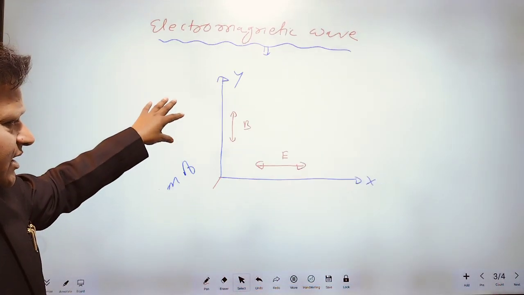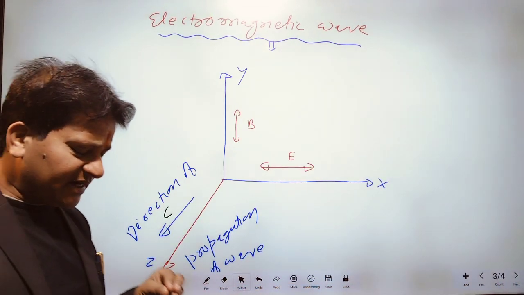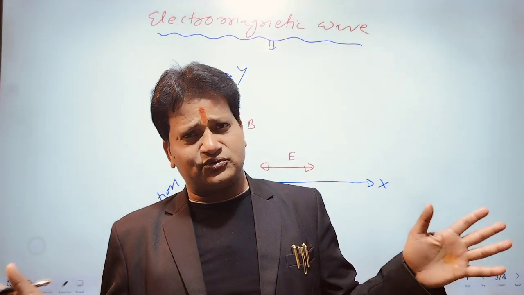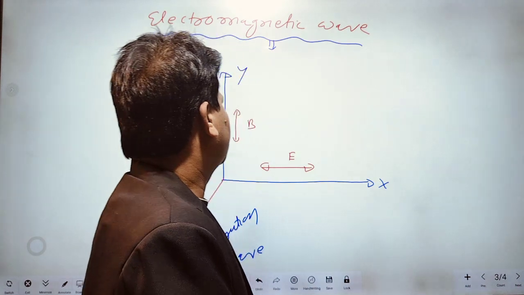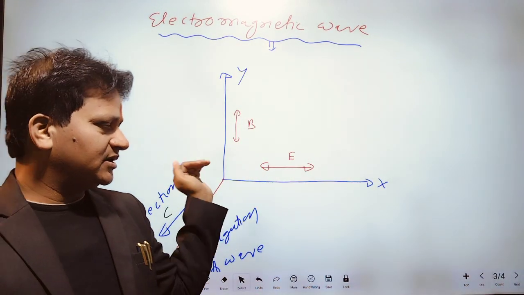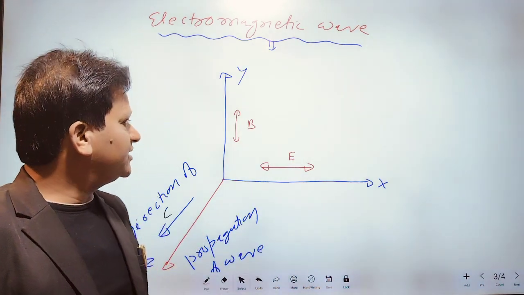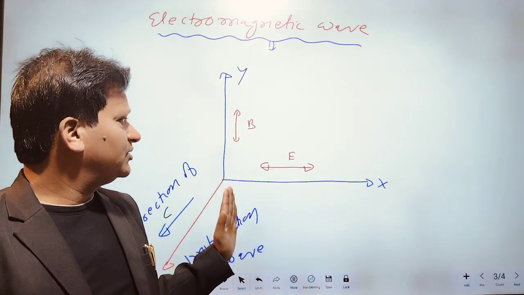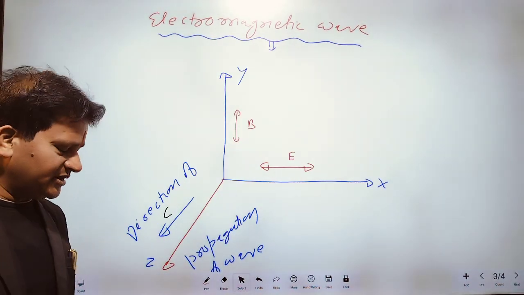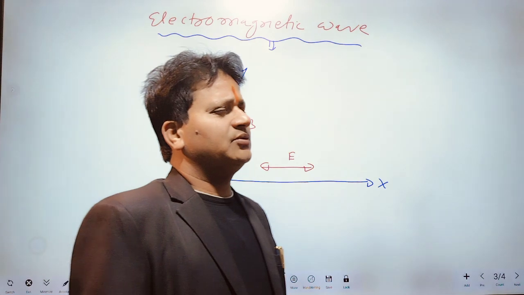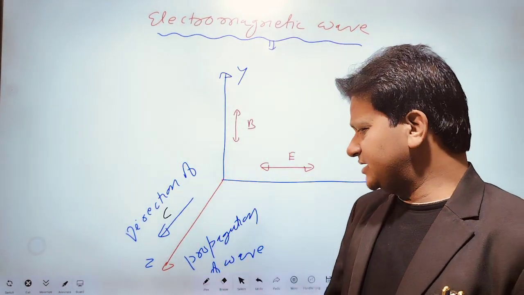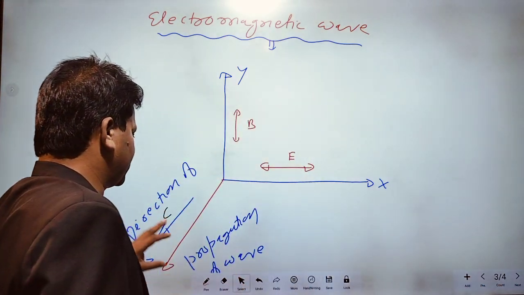In electromagnetic wave, electric field and magnetic field both oscillate perpendicular to each other. Suppose E oscillates along x-axis, then magnetic field will oscillate along y-axis, and the propagation of wave will be perpendicular to both, that is in z direction.